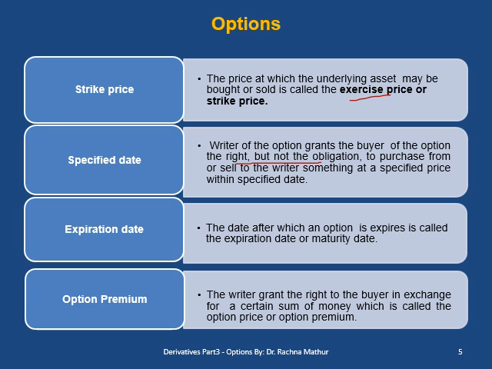Then the expiration date, the date at which the option expires. It is also called the maturity date. And lastly, the option premium, where the seller grants the right to the buyer in exchange for a certain sum of money, which is called the option premium or the option price.